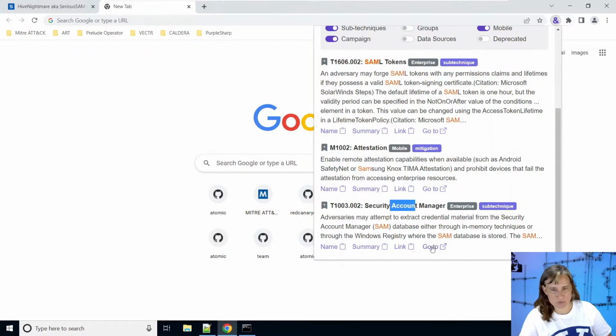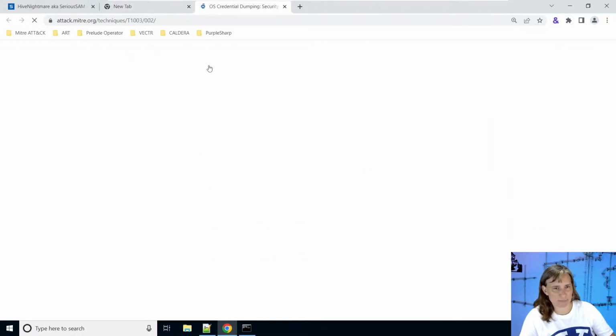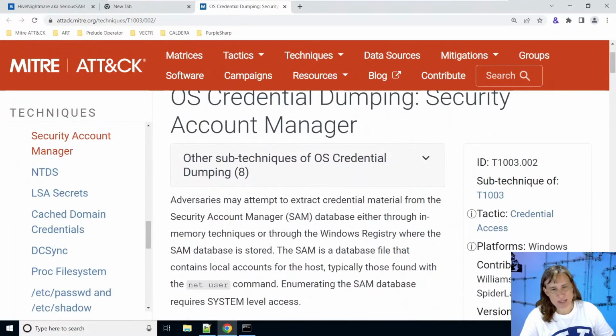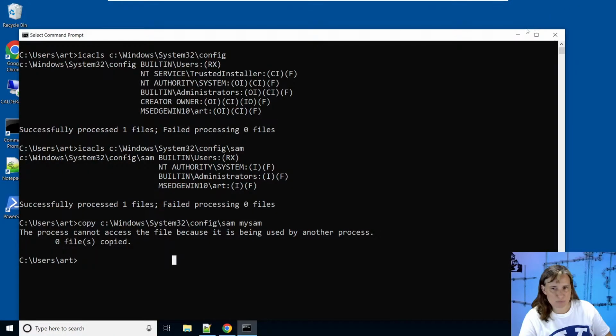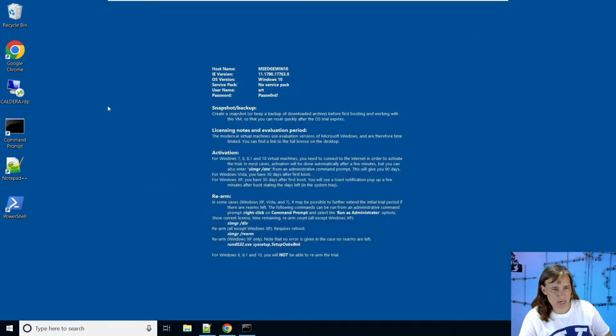I'm going to click go to that in MITRE ATT&CK, and that brings it up and says adversaries may try to get credentials by reading them from the Security Accounts Manager, and there's a variety of ways to do that, most of which have been implemented as attack emulations in the Atomic Red Team library of scripted cyber attacks. So today we're going to use that Atomic Red Team library along with a PowerShell execution framework that knows how to read that library and execute it.